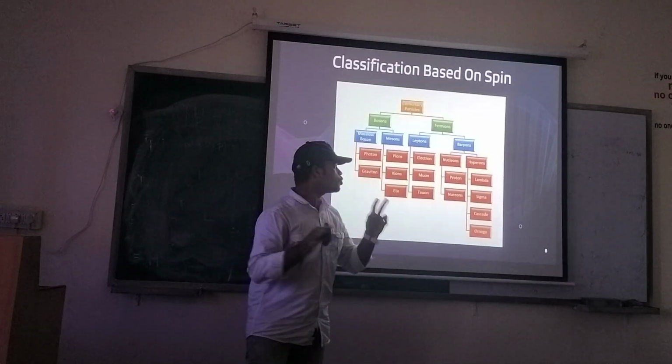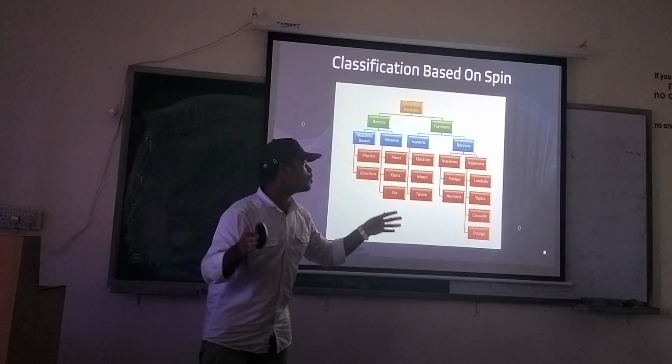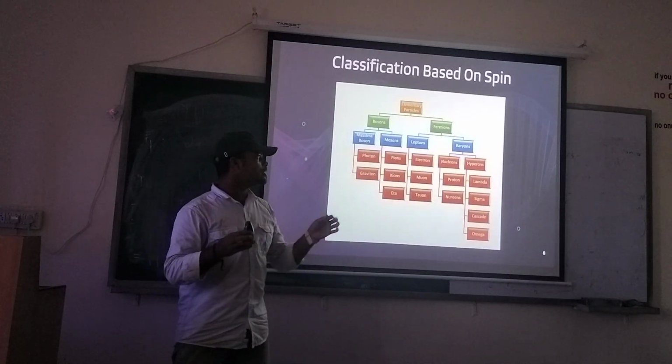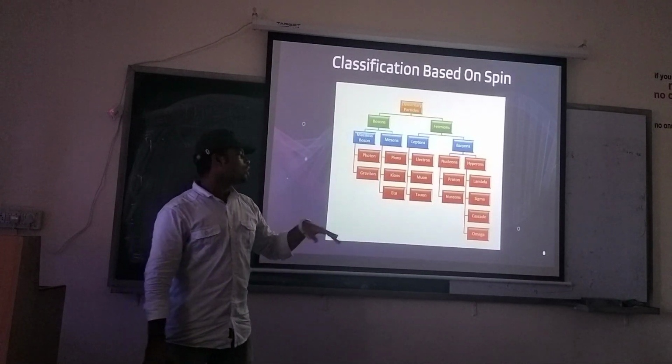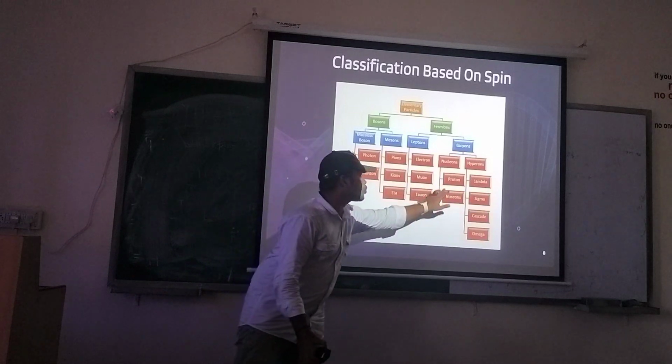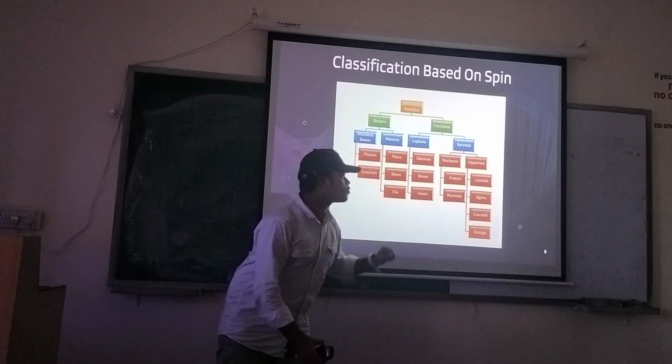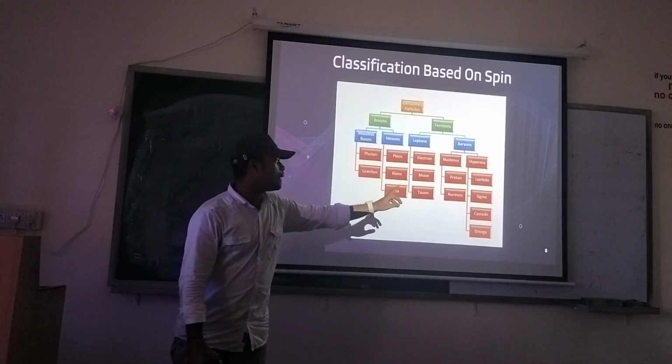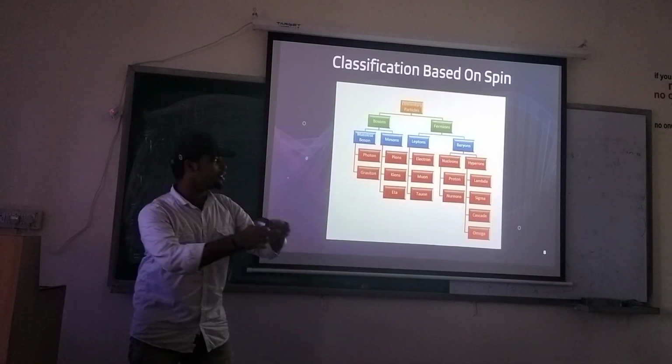Then comes baryons. Baryons are classified into two categories, that is nucleons and hyperons. Nucleons are the non-strange particles. This includes protons and neutrons. Then hyperons. Hyperons include four members: lambda, sigma, cascade, omega, that we will see later on.